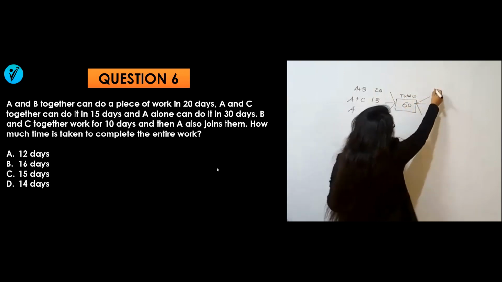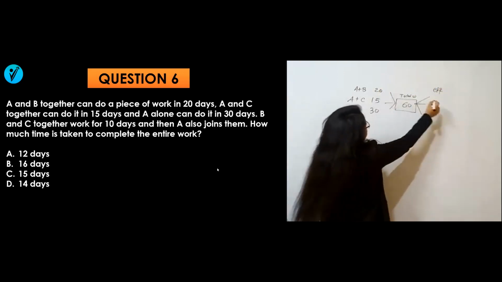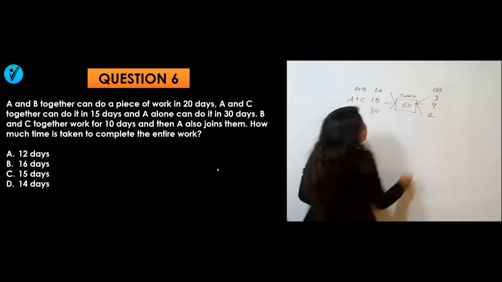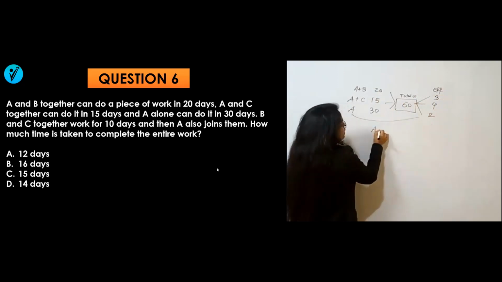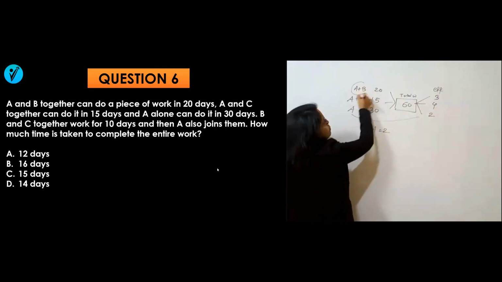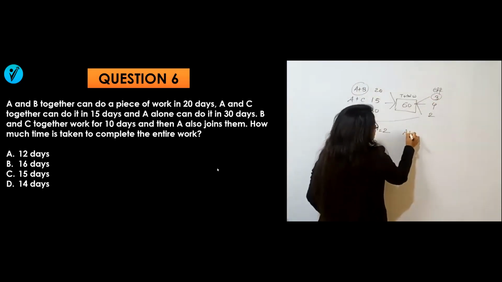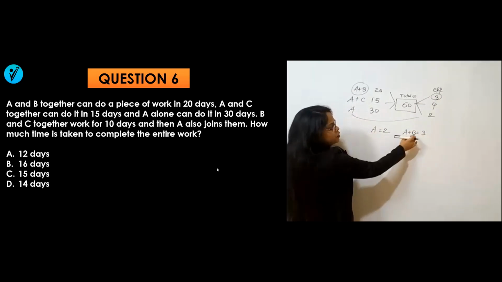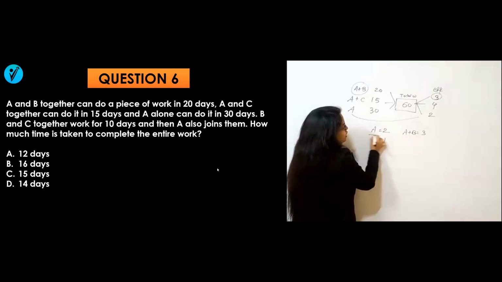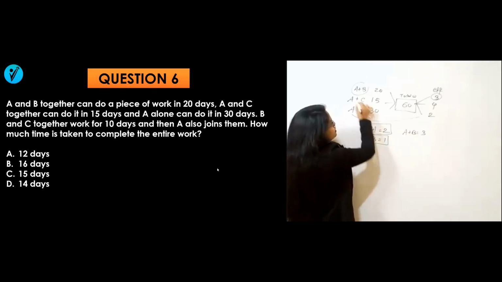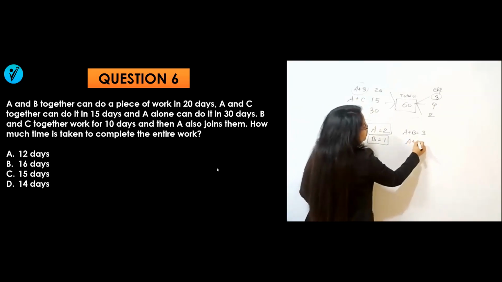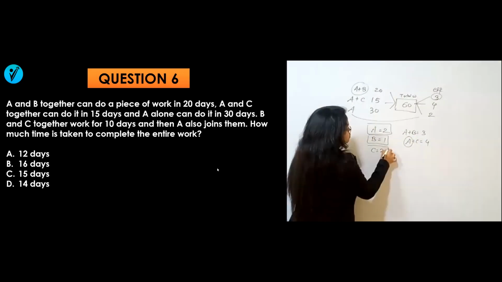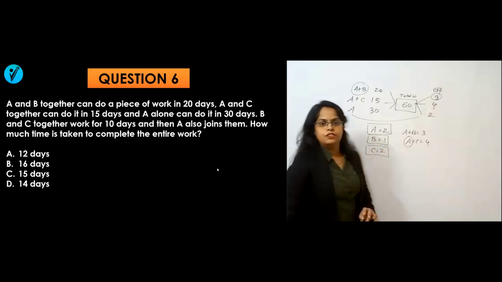So you can say that their efficiencies will be what? 60 by 20 means 3, 60 by 15 means 4, 60 by 30 means 2. The efficiency of A is 2. If A is equal to 2 and A plus B is equal to 3, then of course B will be equal to 1. Similarly, A plus C is equal to 4, in which the value of A is 2, so C will also be equal to 2. So these are their efficiencies.